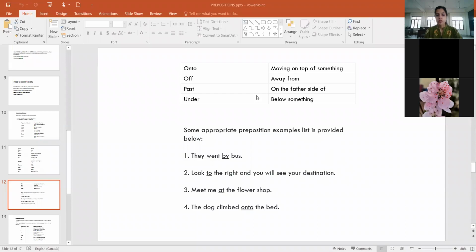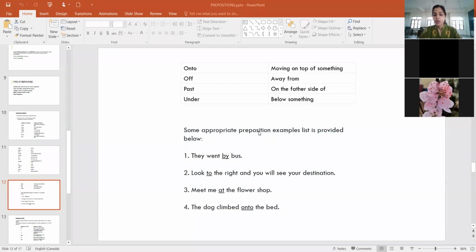All right. So now let's take a look at these examples. Since these examples are what are important, आपको वहाँ पे एग्जाम में ऐसे ही similar sentences आएंगे, right? So some appropriate examples are they went dash bus. So it would be a sentence like that. What do we use? They went by bus, right? Then look to the right and you will see your destination.